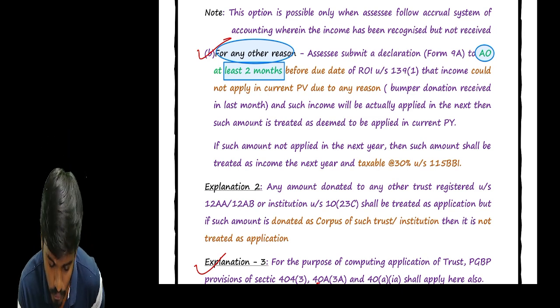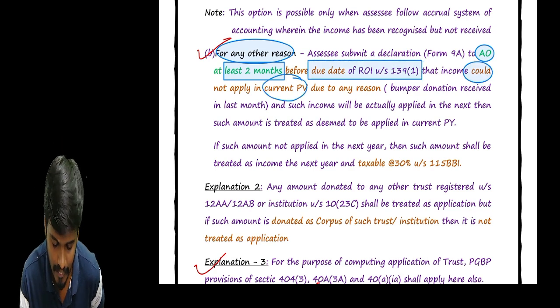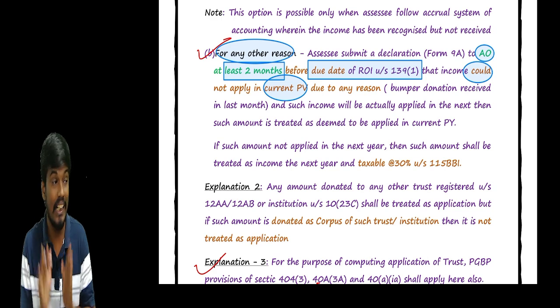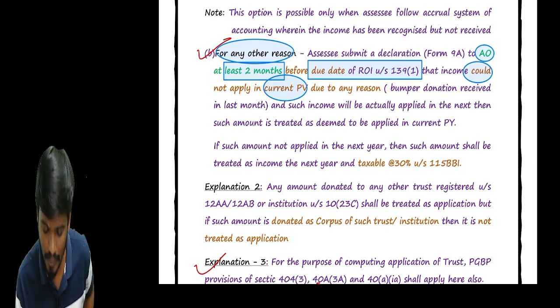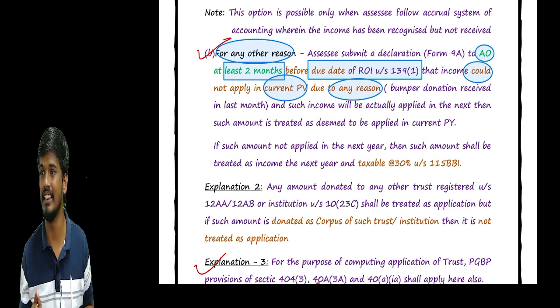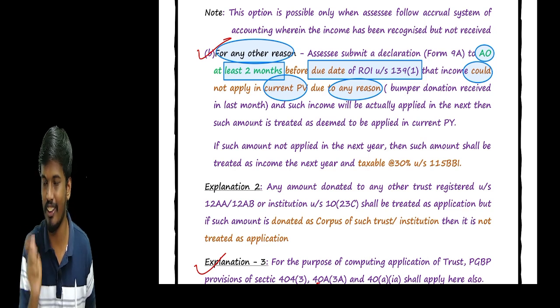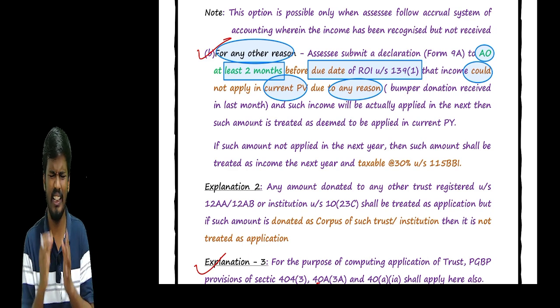Before the due date of filing the return of income, if it could not be applied in the current previous year, it is not required to be applied in the current previous year, but as per income tax we consider it to be deemed applied in the current year. But there should be a reason other than the outstanding reason. If we could not apply due to outstanding, because we have not received the money from the client, we can follow option number 1. Otherwise, you go for option number 2, where we simply receive one bumper donation.